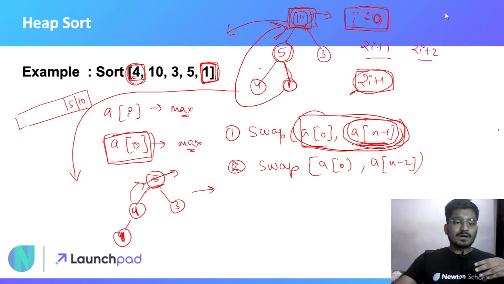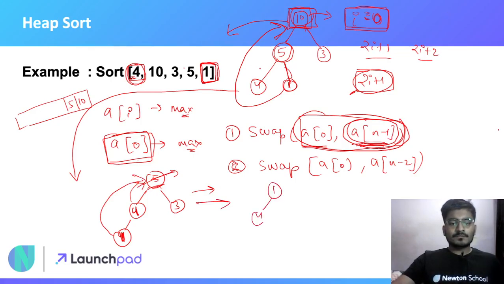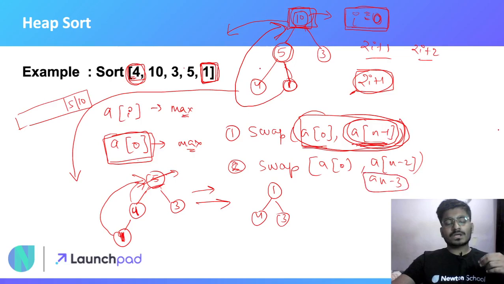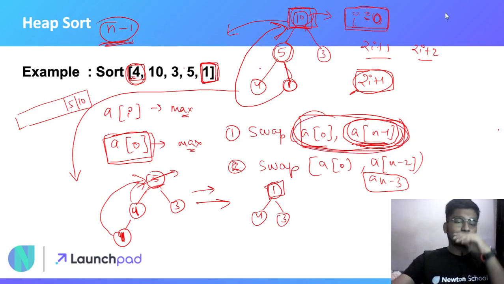Okay, and again 1 will be going to the root. So after this complete process, you will be having something like this: 1, 4, 3. Do the same process again, heapify this, place the largest element at index a n minus 3. Okay, and you will again get some element at the root, do heapification again. So you have to do it n minus 1 times, because in n minus 1 operations you will arrange all the elements in sorted form. Fine,